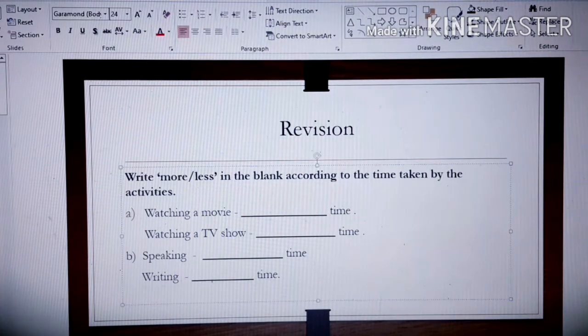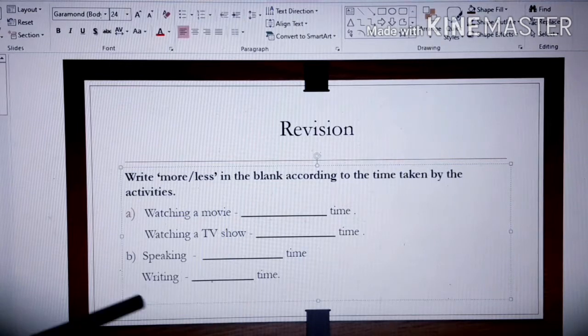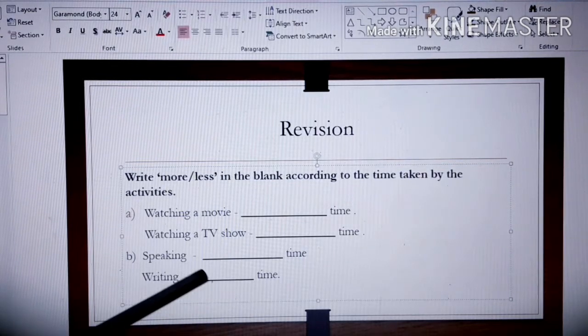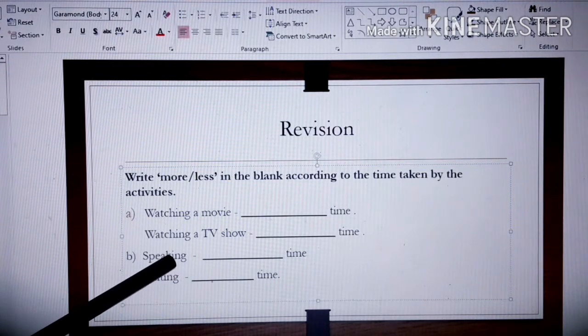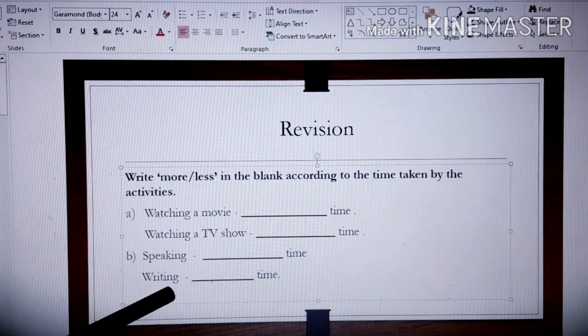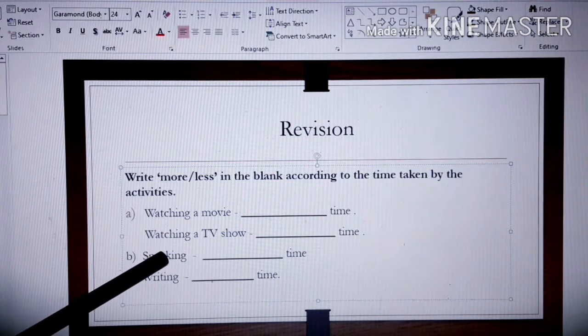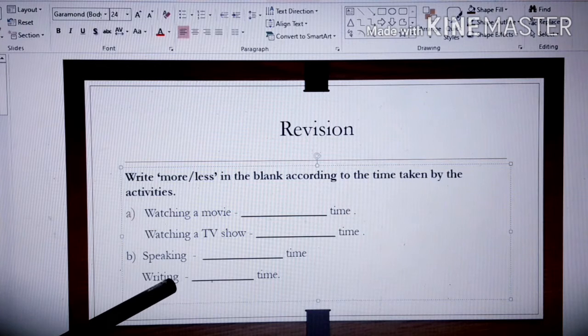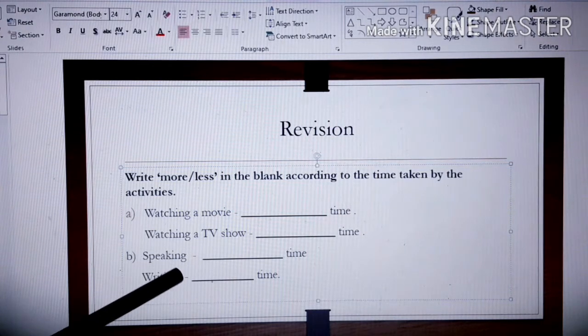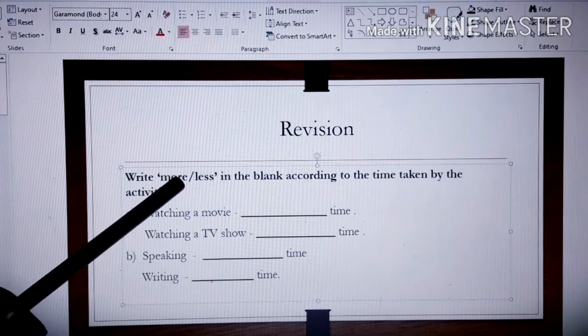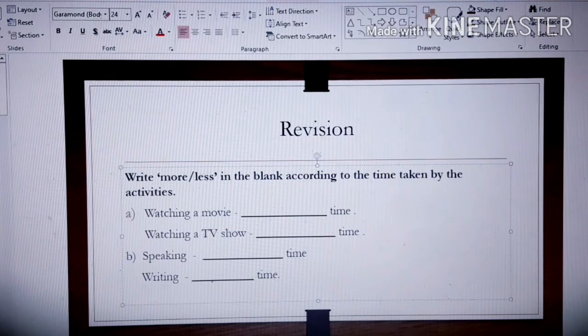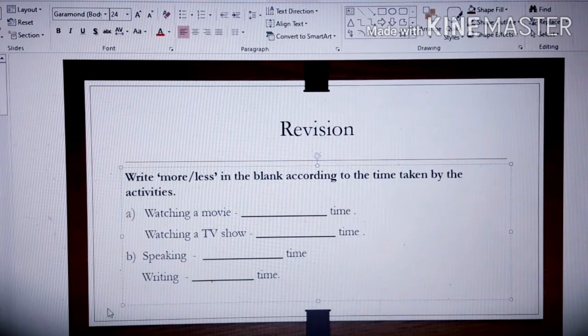Next B, speaking time and writing time. If you speak, will it take more time, or if you write, will it take more time? Yes, speaking takes less time and writing takes more time, right? So you have to put the words more or less in these activities. Next question.